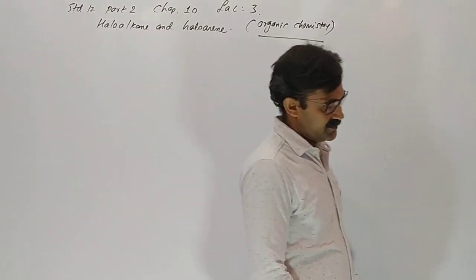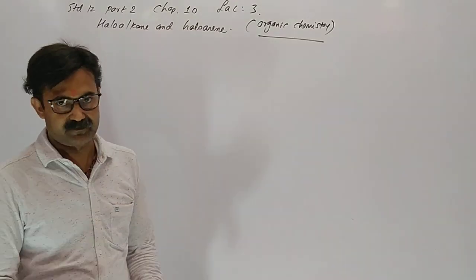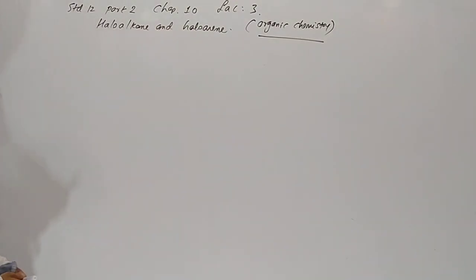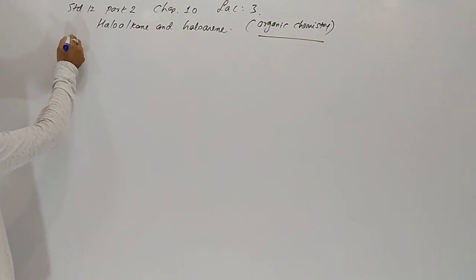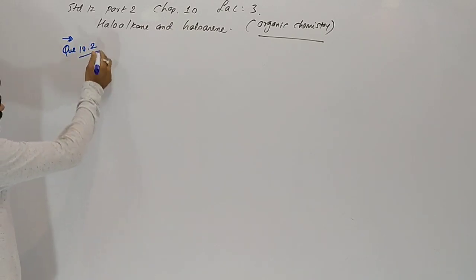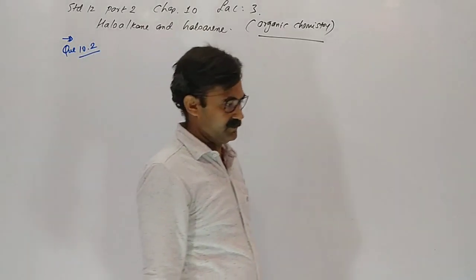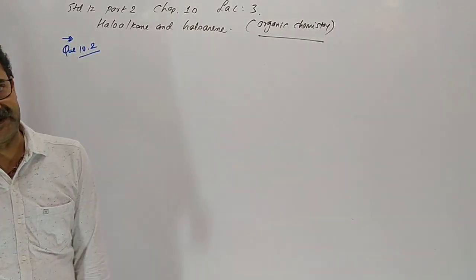Today we are in chapter number 10, lecture number 3. We have started haloalkane, haloarene. In the last lecture we completed question 10.1 of the book. Example 10.2.